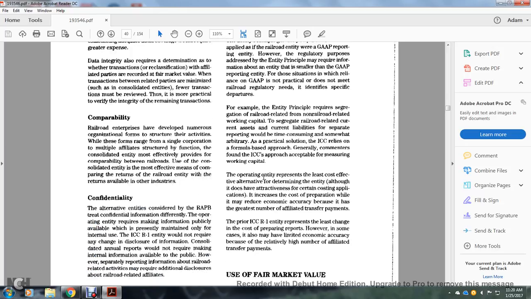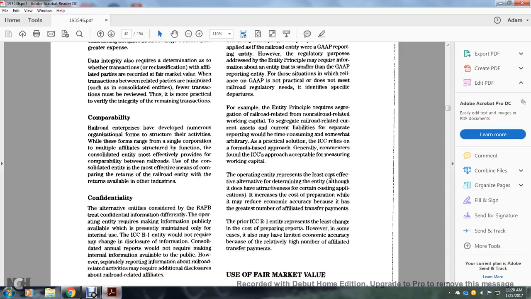Departures, for example: any principle requires the segregation of railroad-related and non-railroad-related working capital, segregating railroad current assets and current liabilities for separate reporting. Assuming the somewhat arbitrary, it is the practical solution. The Interstate Commerce Commission relies on a formula-based approach. Government commentaries are found on the Interstate Commerce Commission approach of acceptable measuring working capital.